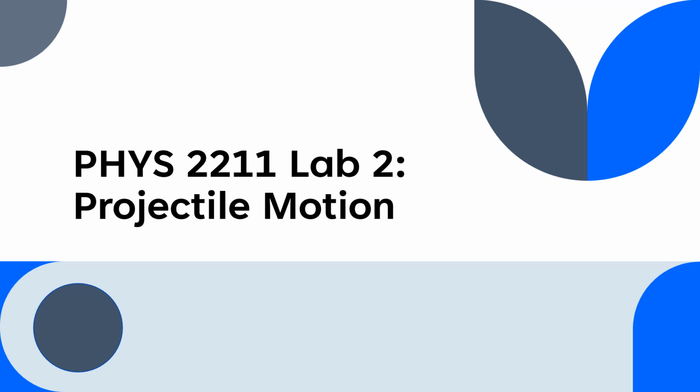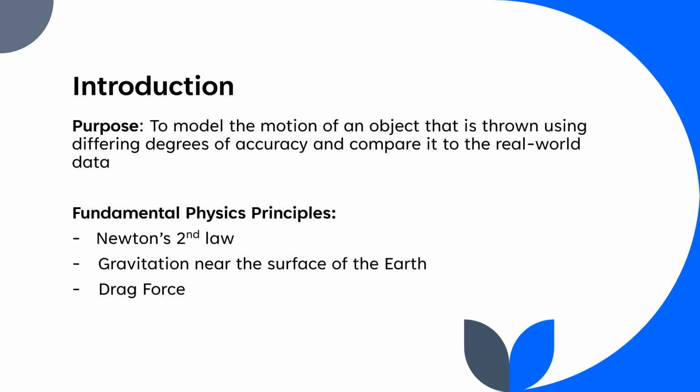This is Physics 2211, Lab 2, Projectile Motion. So the purpose of this lab was to model the motion of an object that is thrown using differing degrees of accuracy and compare it to the real-world data that we collected in the lab.